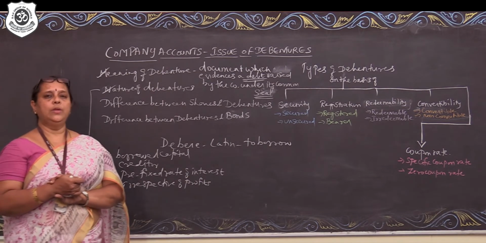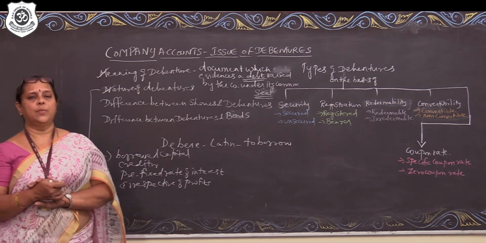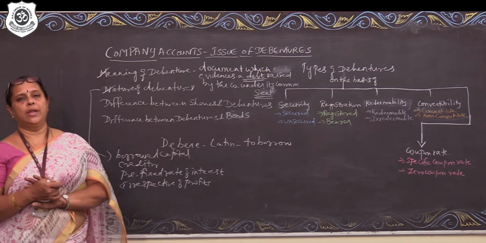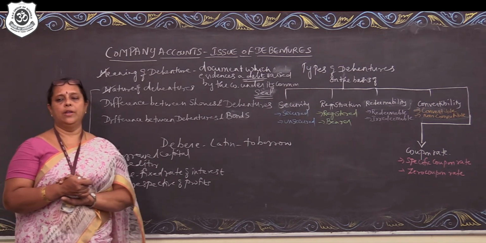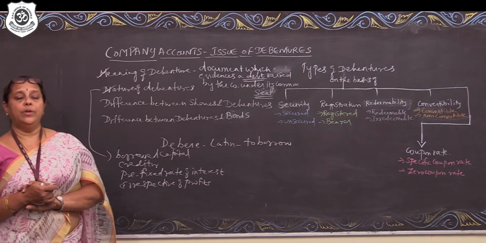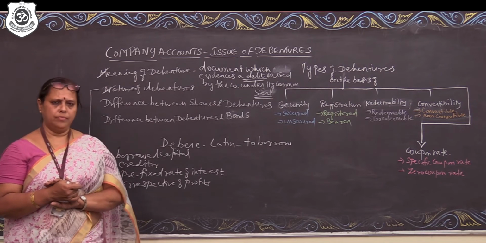So the difference between debenture and share: a share is a part of owners' funds, while debenture is a part of borrowed funds. Shares do not carry a prefixed rate of return on investment, while debentures carry a prefixed rate of return on investment. Shareholders are rewarded in the form of dividend, while the debenture holder is rewarded in the form of interest.